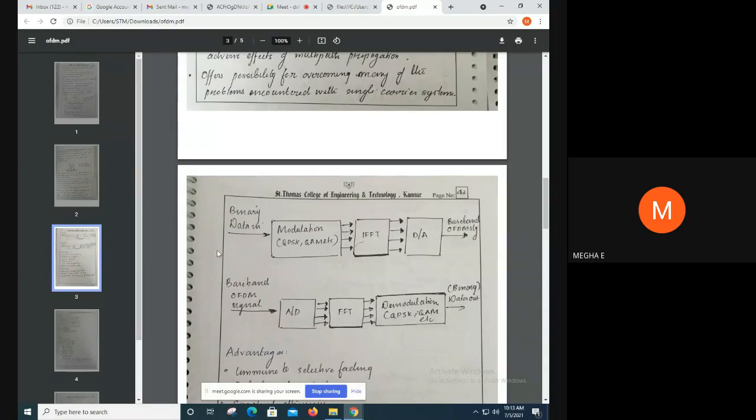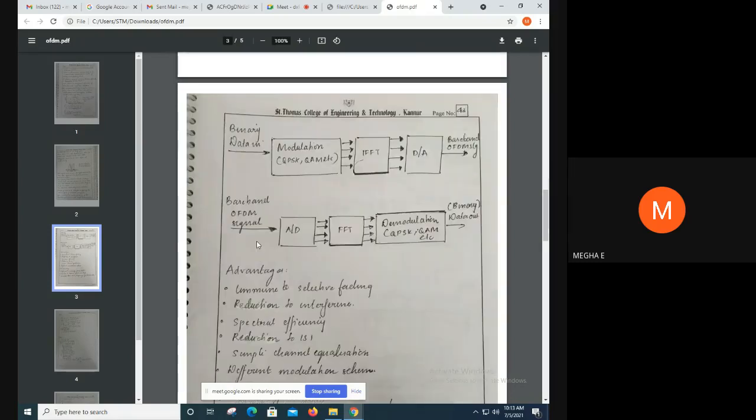Here we have binary data which is given to a modulation, which has many types like QPSK, QAM, etc., and which is given to IFFT, and then a digital to analog converter. At the output of the D2A we have an OFDM signal, and next the baseband OFDM signal is given to an analog to digital converter, the output of which is given to an FFT, and the output of this FFT is given to a demodulator, and at the output of the demodulator we have the binary data output.